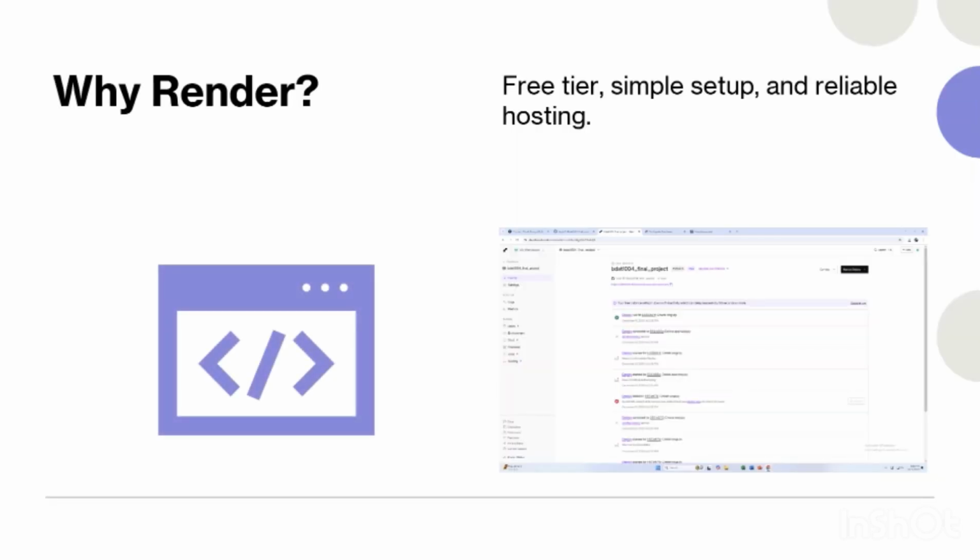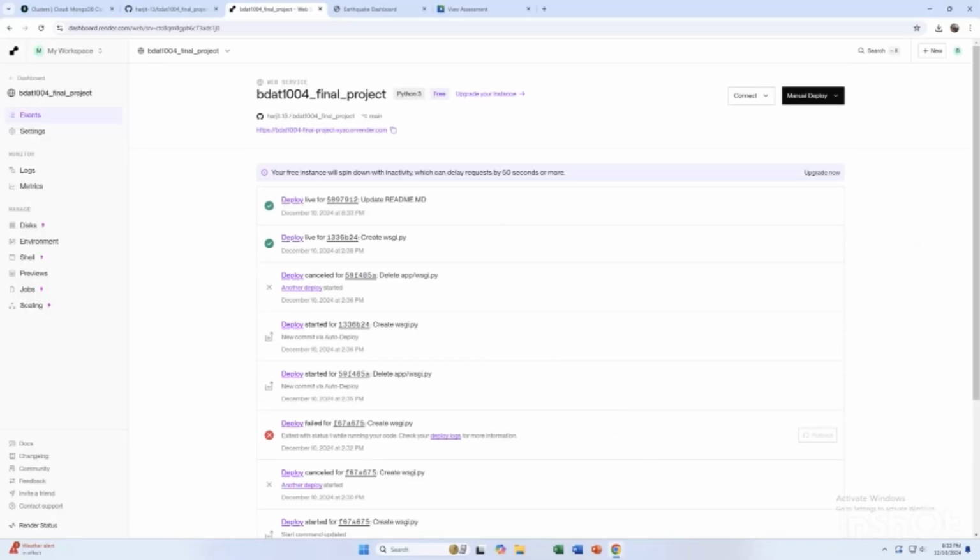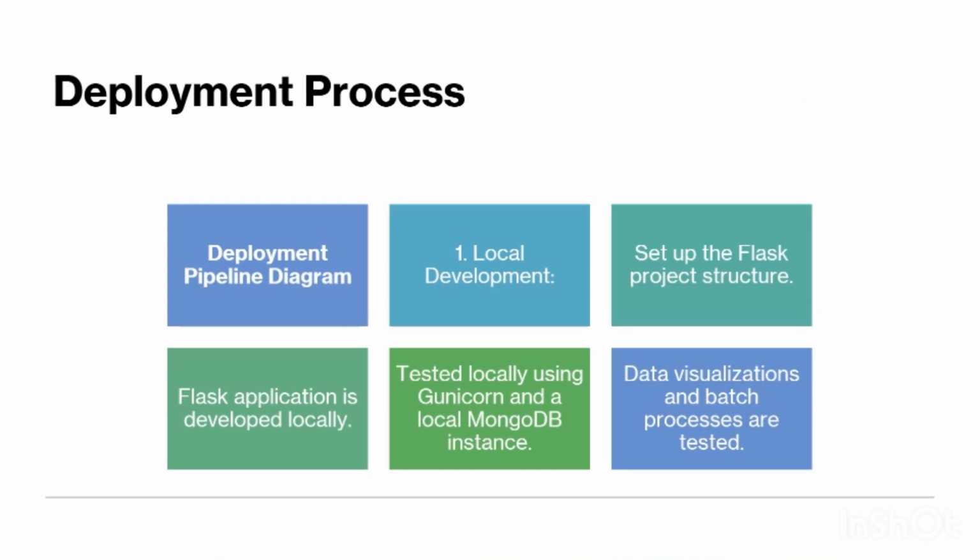We used Render to deploy this web application. Why Render? Because it's a free tier, simple setup, and reliable hosting. There are some screenshots of how we deployed this web app through Render. So: deployment process, deployment diagram, pipeline diagram.